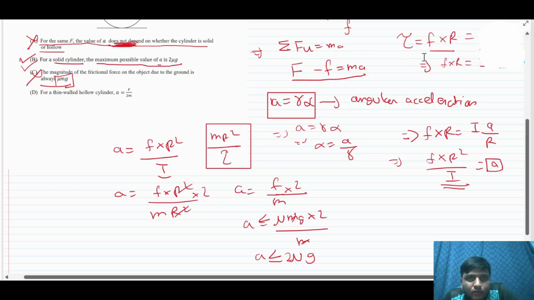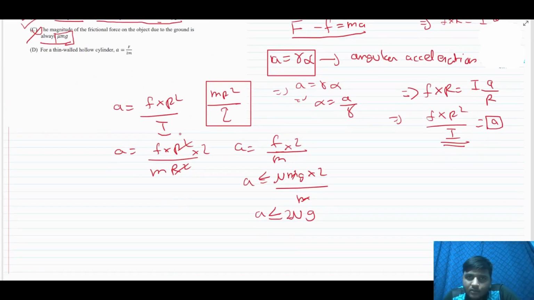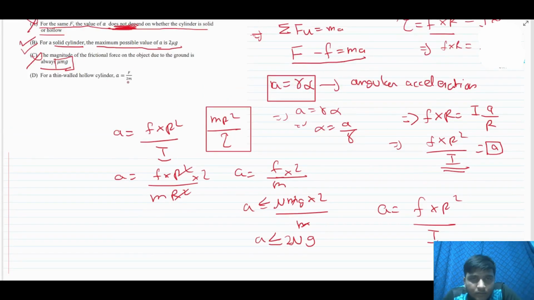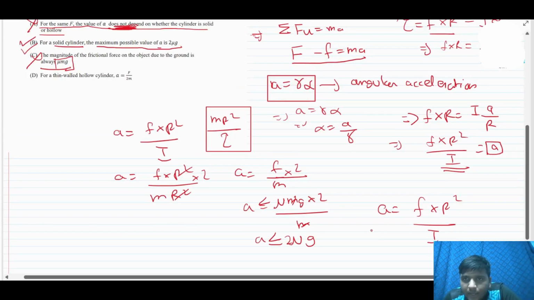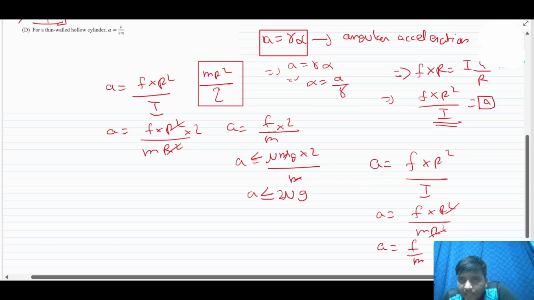Now given for a thin walled hollow cylinder, a is equal to F by 2m. So what is a thin walled hollow cylinder? We just found that a is equal to F into R square by I. So if we write I for a hollow cylinder, it will be F into R square by mr square. Cancelling R square, a is equal to F by m.